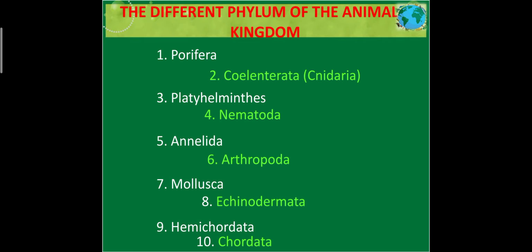Next comes the different phyla of the kingdom Animalia. Now, kingdom Animalia includes 10 phyla. Phylum Porifera, phylum Coelenterata or Cnidaria, phylum Platyhelminthes, phylum Nematoda, phylum Annelida, phylum Arthropoda, phylum Mollusca, phylum Echinodermata, phylum Hemichordata, and phylum Chordata. Now, these are the typical type of names with the typical pronunciation.